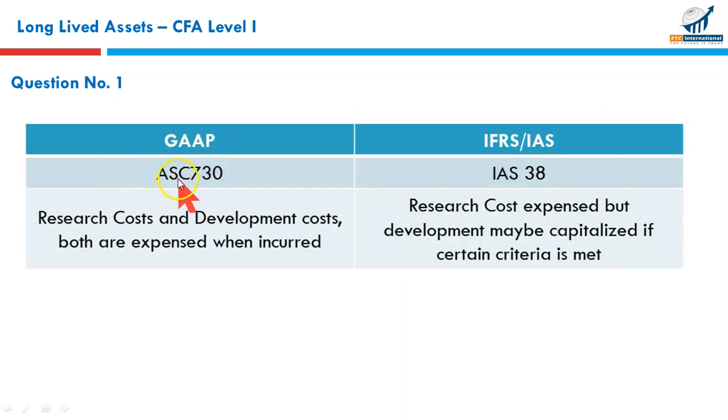US GAAP ASC 730 says research costs and development costs both are expensed when incurred. Whereas IFRS IAS 38 says research cost is expensed but development cost may be capitalized if certain criteria are met. What is research and development?